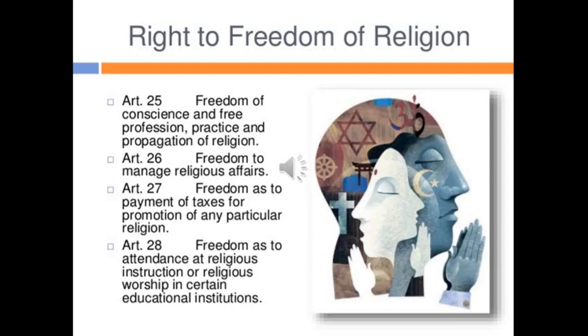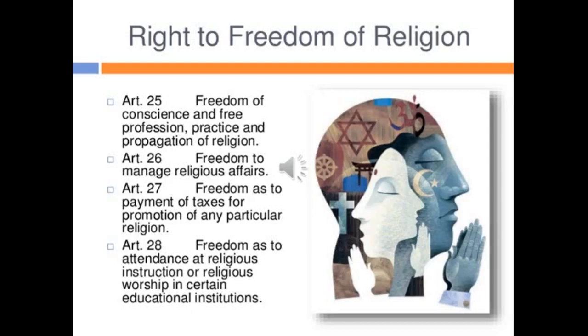Then Article 26, freedom to manage religious affairs. So Article 26 deals with the freedom of managing religious affairs. Then Article 27, freedom as to payment of taxes for promotion of any particular religion. So for promoting any particular religion, no one should pay any tax. There is no tax imposed on a person to practice any particular religion. So Article 27 says freedom to payment of taxes for promotion of any particular religion.